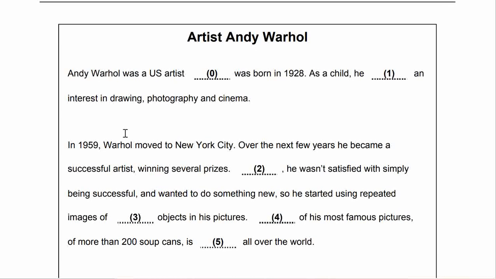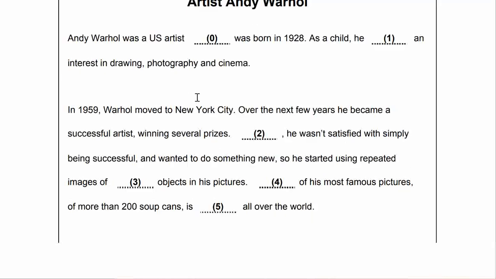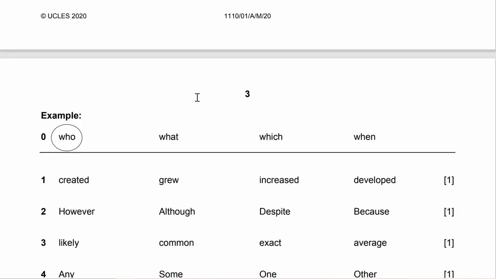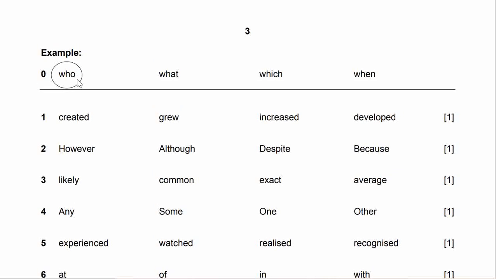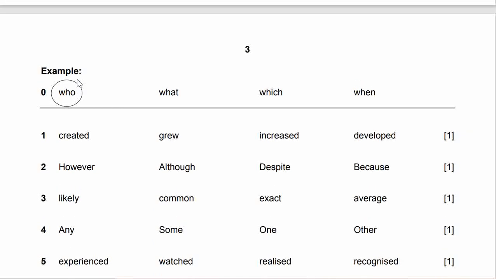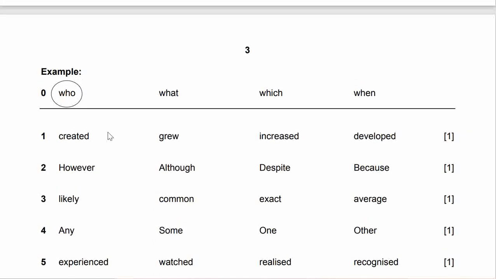Let's check the answer for number 0 and 1. He blank an interest in drawing, photography, and cinema. The choices for number 1 are created, grew, increased, developed.